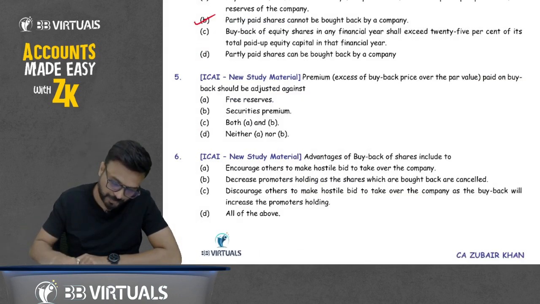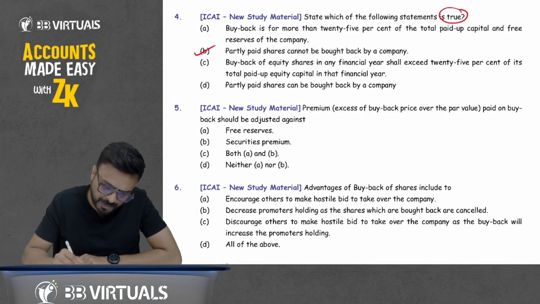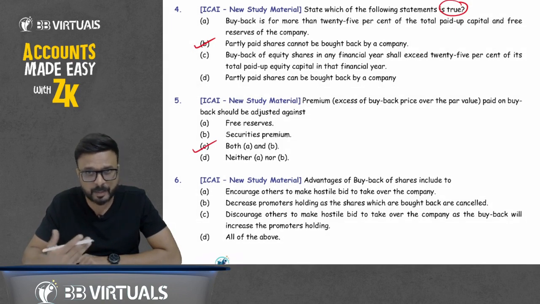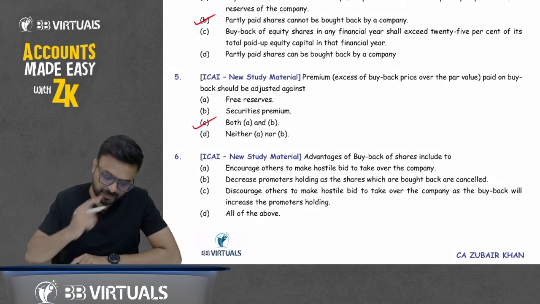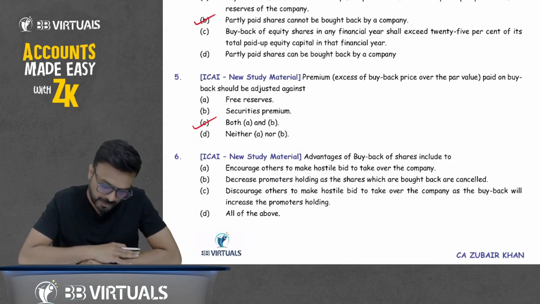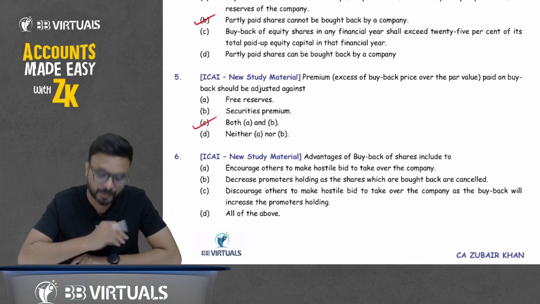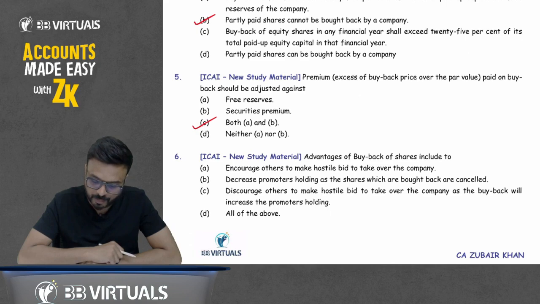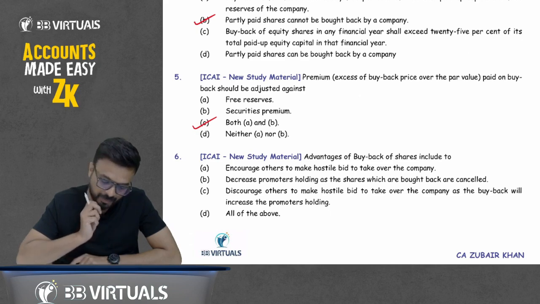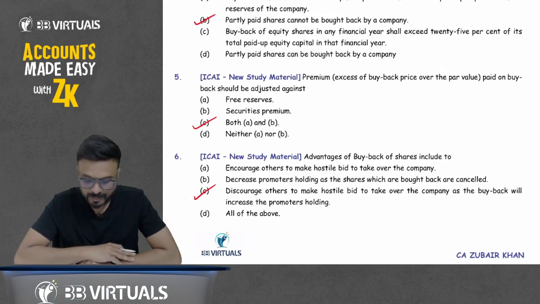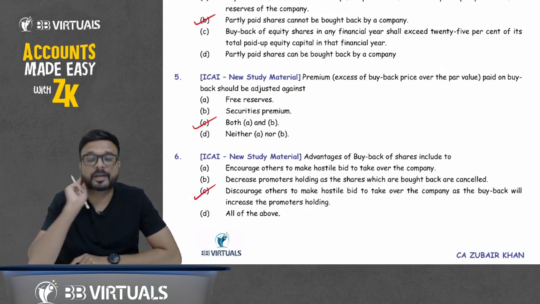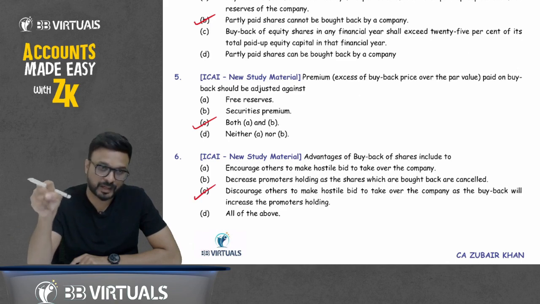This is true. Now here, the premium, that is the excess of buyback price over the par paid on buyback, shall be adjusted against the free reserve. It can also be adjusted against the securities premium. The answer is both A and B. Last one: advantages of buyback of shares include encouraging others to make a hostile bid? No. Decreasing promoters' holding? No. We have to increase the promoters' holding. It discourages others from making a hostile bid to take over the company, as buyback will increase the promoters' holding. The answer is C. Okay.